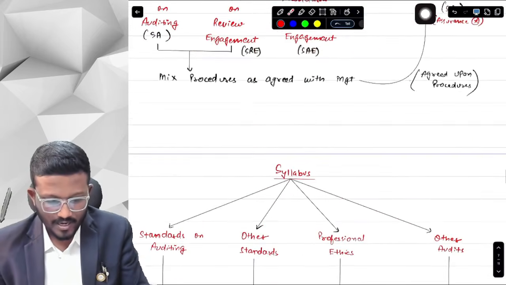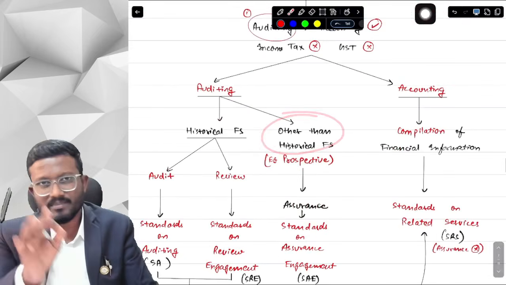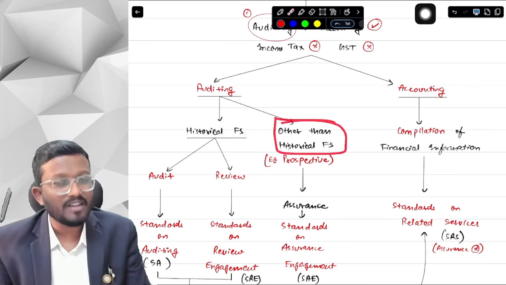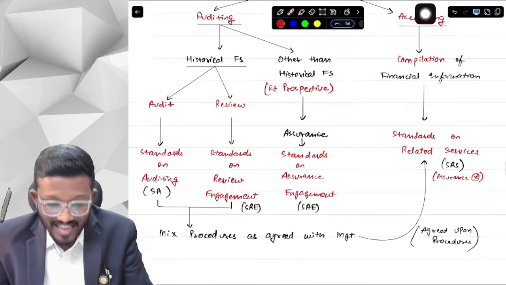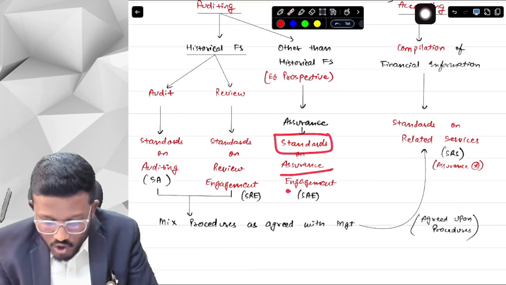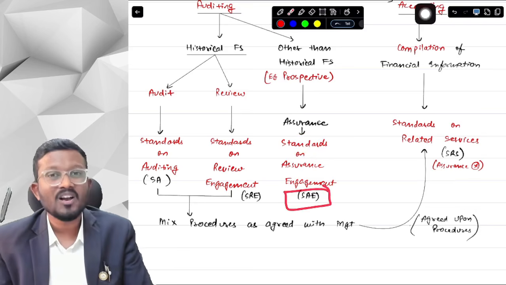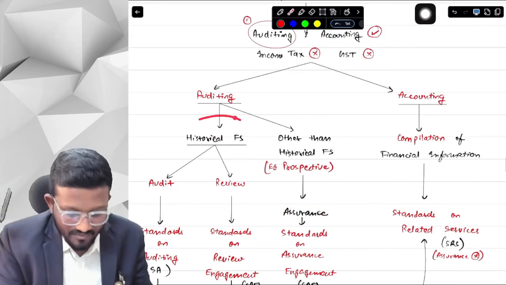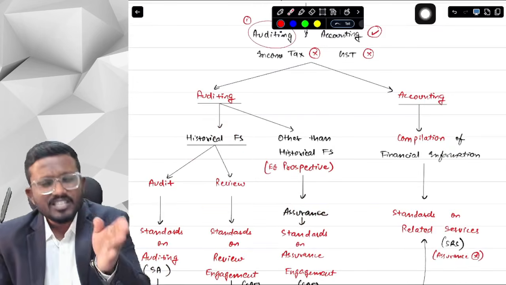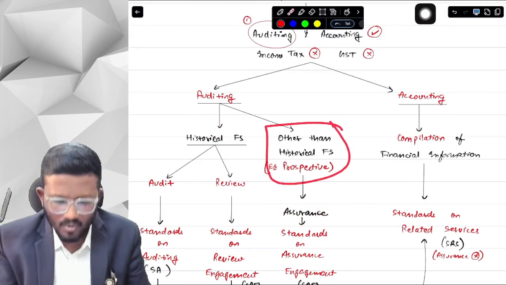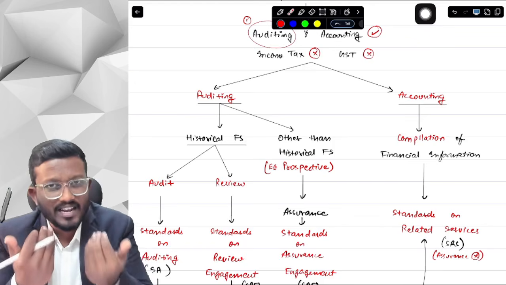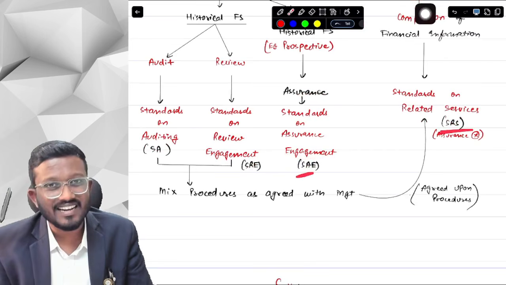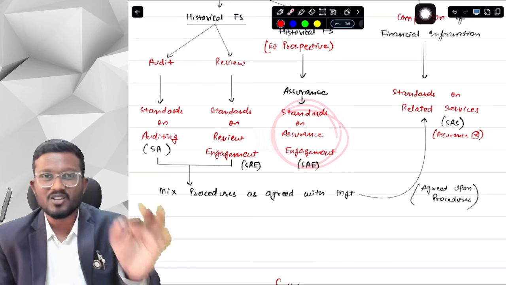Okay, so what I was saying is, we can provide assurance on other than historical financial statements, and on historical financial statements. Anything which is other than historical financial statements, if we are providing an assurance on it, then it is called standards on assurance engagement, that is SAE. What is it called, sir? Standards on assurance engagement. Ideally, assurance is everything, even when we are providing assurance on historical financial statements. But just to differentiate, they have said that if you are providing assurance on other than historical financial statements, then standards on assurance engagements will apply. That is SAE. Here it was SRS, standards on related services. Here it's SAE, standards on assurance engagement.